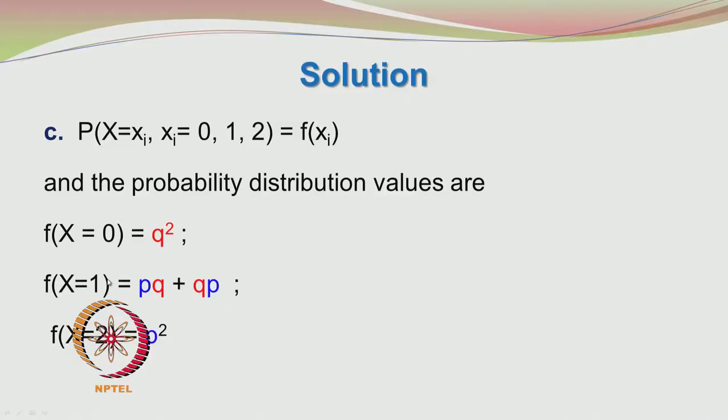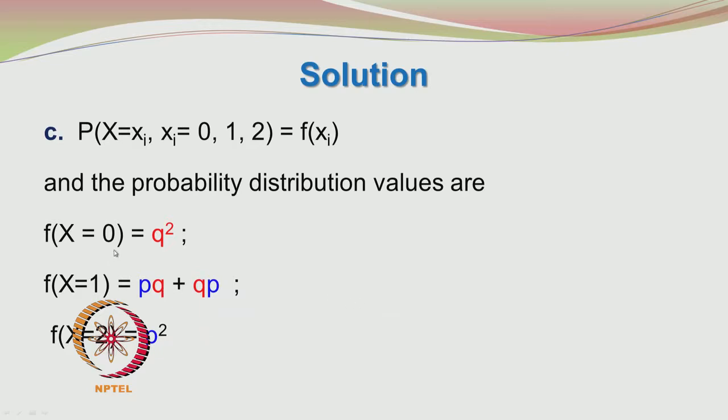Similarly, for f of x equal to 1, the first ball picked was blue and the second ball picked was red, so the probability would be pq, or the first ball picked was red and the second ball picked was blue, so the probability would be qp. pq plus qp will be 2pq. The probability of picking up 2 blue balls is p squared.